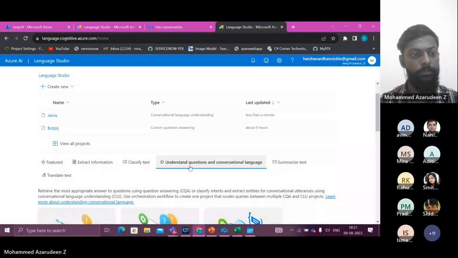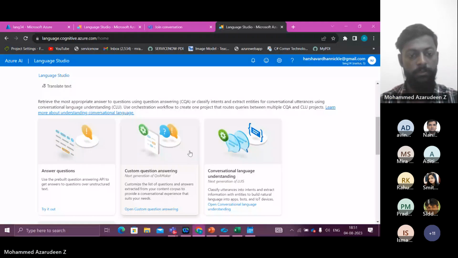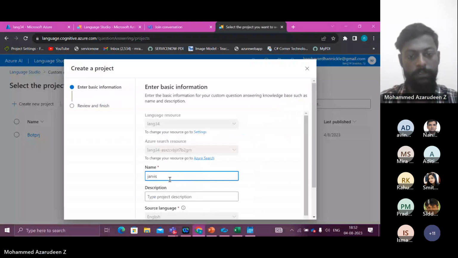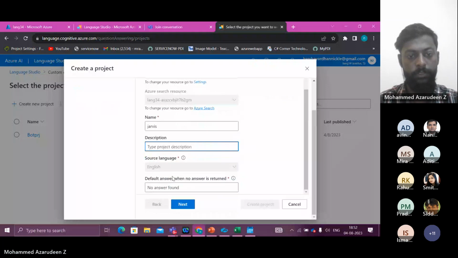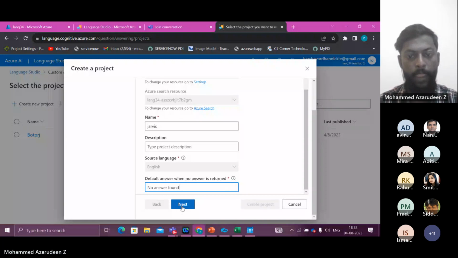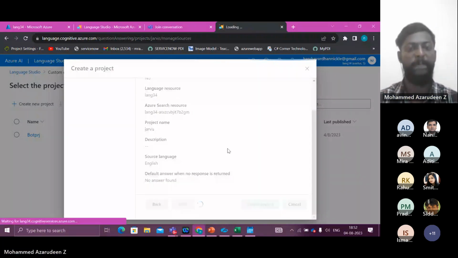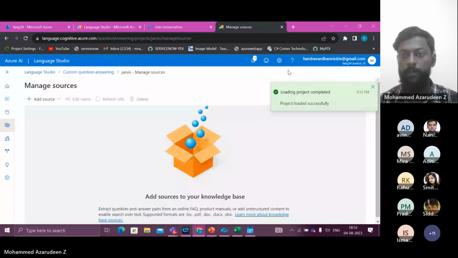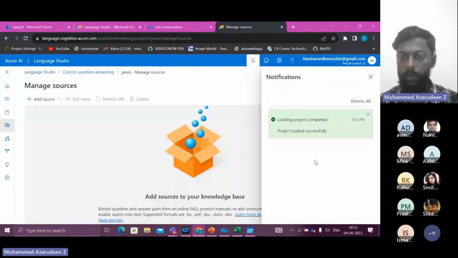Now let's create another one. The language is going to be English. If you are asking a question to the bot and it does not know the answer, the text is here: No answer found. So if the bot doesn't understand the question, it will say that no answer found, just in case. Creating project now. You can see over here loading project completed.